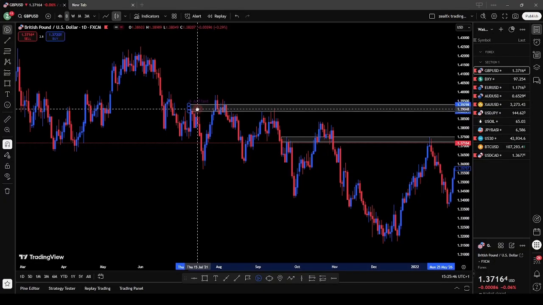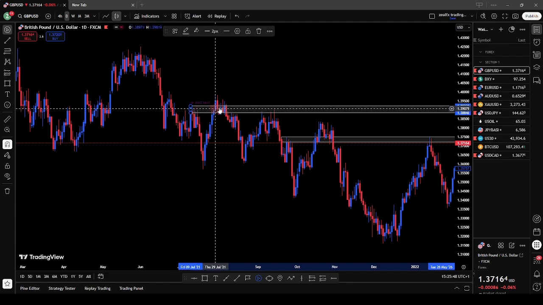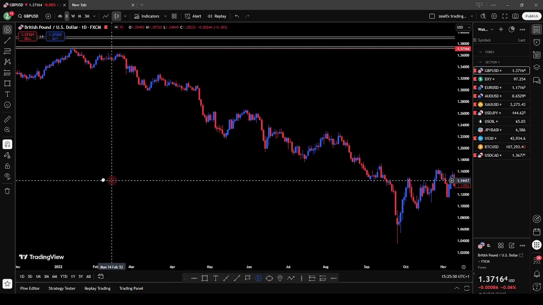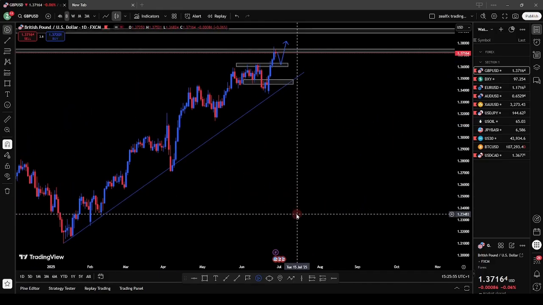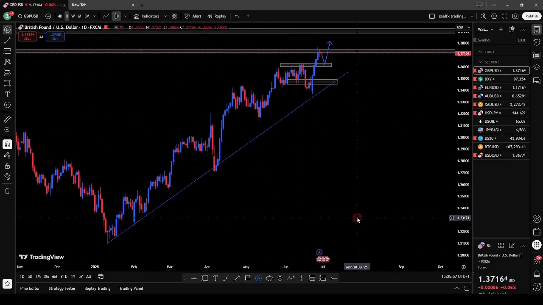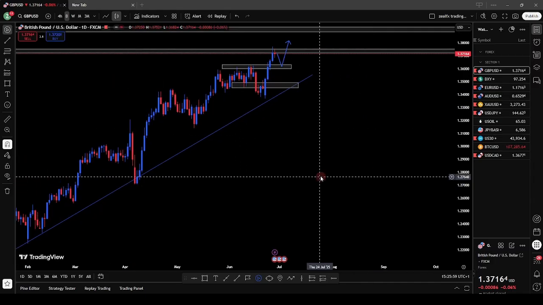So once we see price reverse from testing this level and fail to close above this level next week, we'll be expecting price to drop from that particular level. So let's look at the weekly chart, what we expect from the weekly chart, and whether the weekly chart supports the buying opportunity.